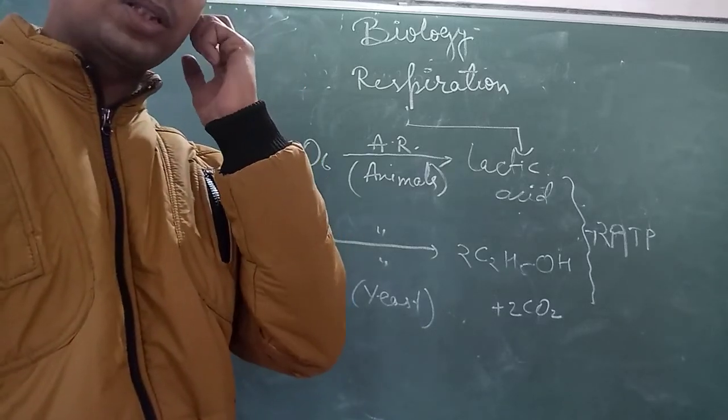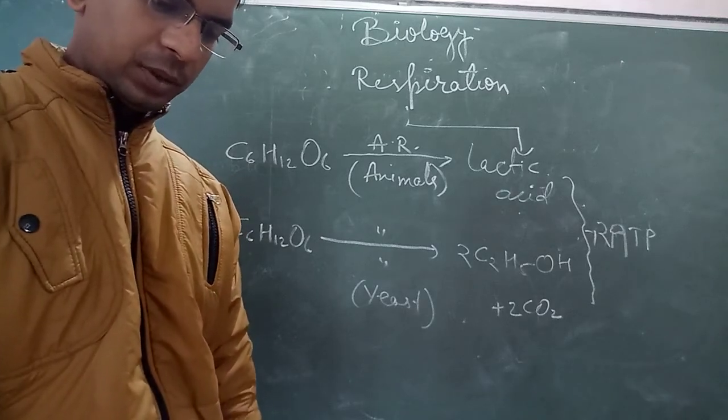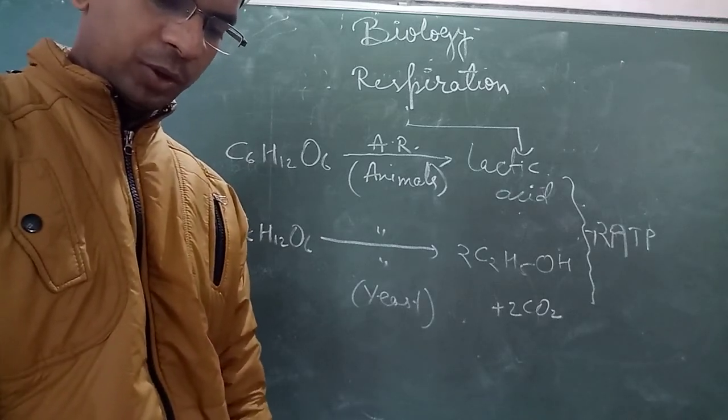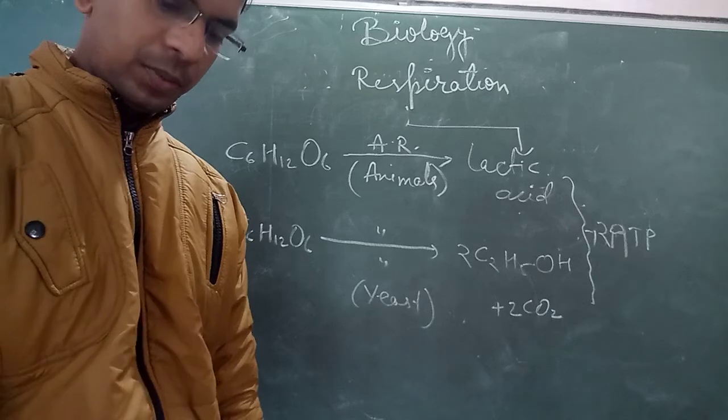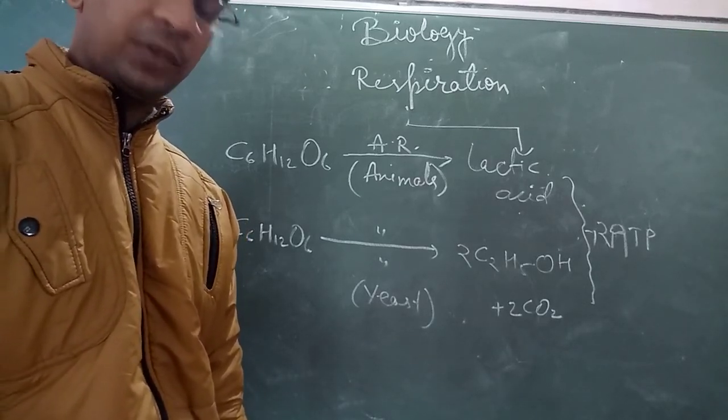These 6 chapters will come in your final exam. However, I will send this information in the WhatsApp group also, but remember these and focus on these chapters. These will come in your final exam.